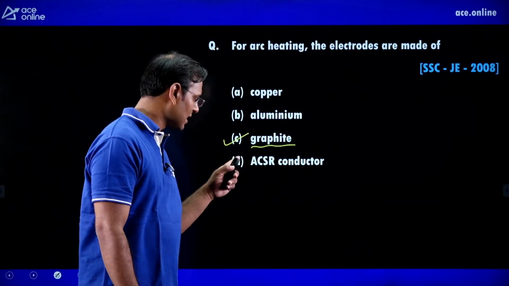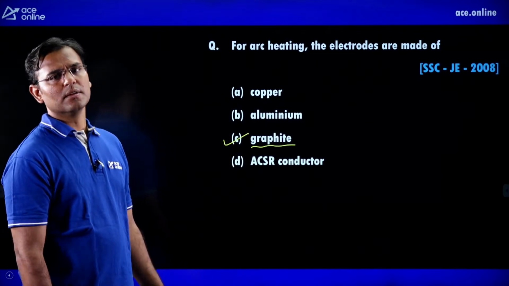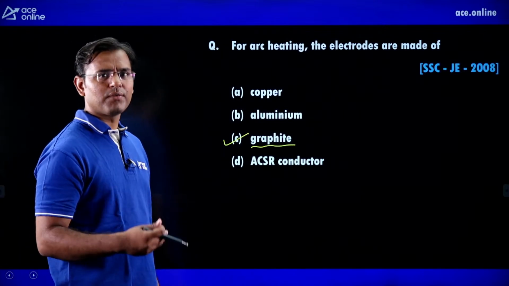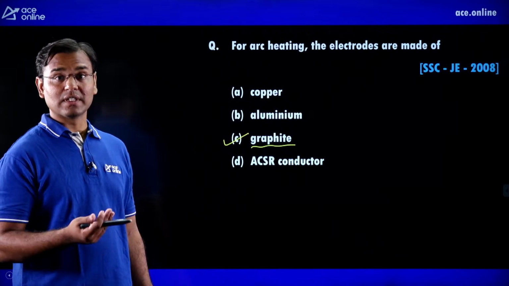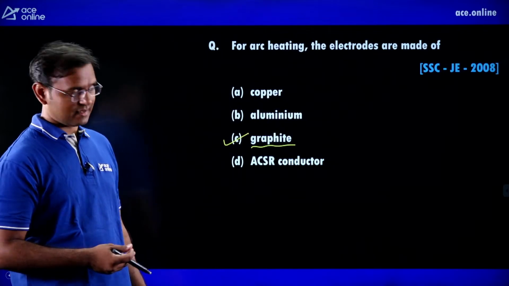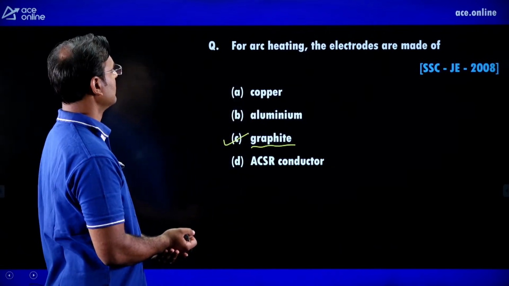Instead of graphite, here they have written carbon, so we can go with carbon as the answer, because carbon, graphite and tungsten all three have a very high melting point, which is greater than 3000 degree centigrade.